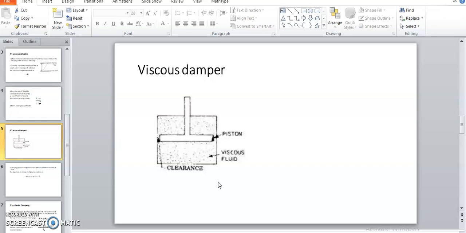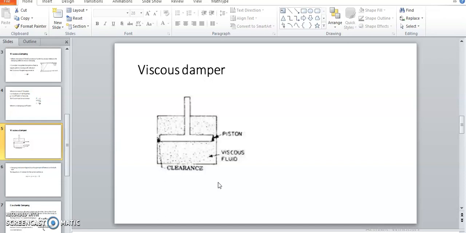So this viscous damper is nothing but a cylinder-piston arrangement, with the piston and the internal diameter of that cylinder having some clearance, and the oil provides some resistance due to the friction between the surface of the piston and the oil, and that is nothing but viscous damping.